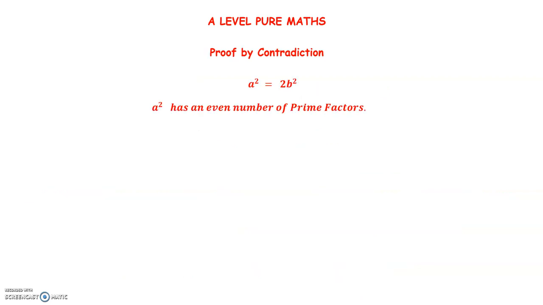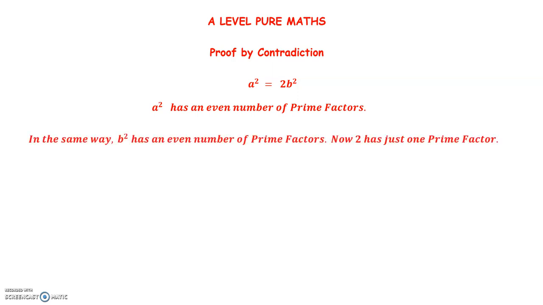Okay, so this is where we are now. a squared is 2b squared. a squared has an even number of prime factors. Now, of course, by the same logic, b squared has an even number of prime factors. So what about 2b squared? Oh dear. 2b squared must have an odd number of prime factors, simply because 2 is a prime number and its prime factors are just 2.